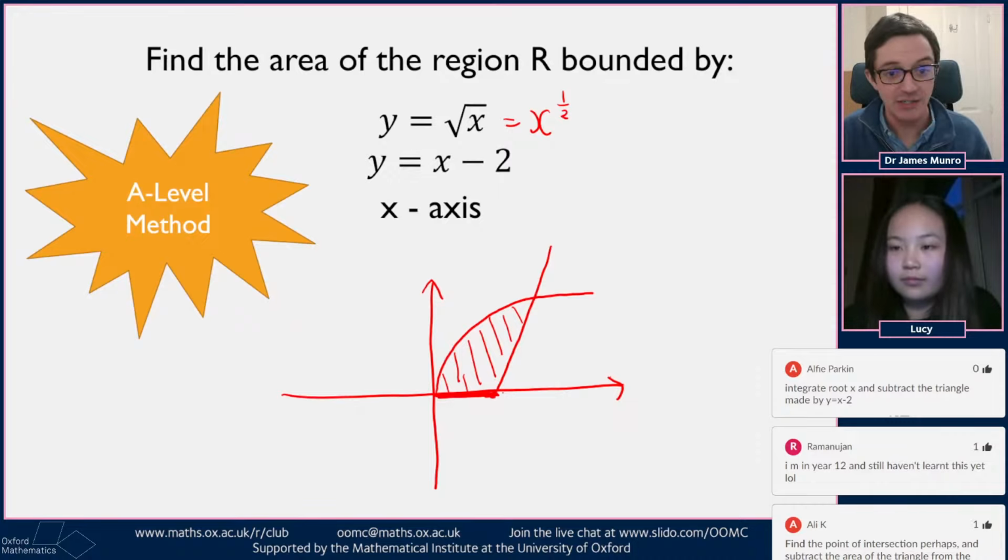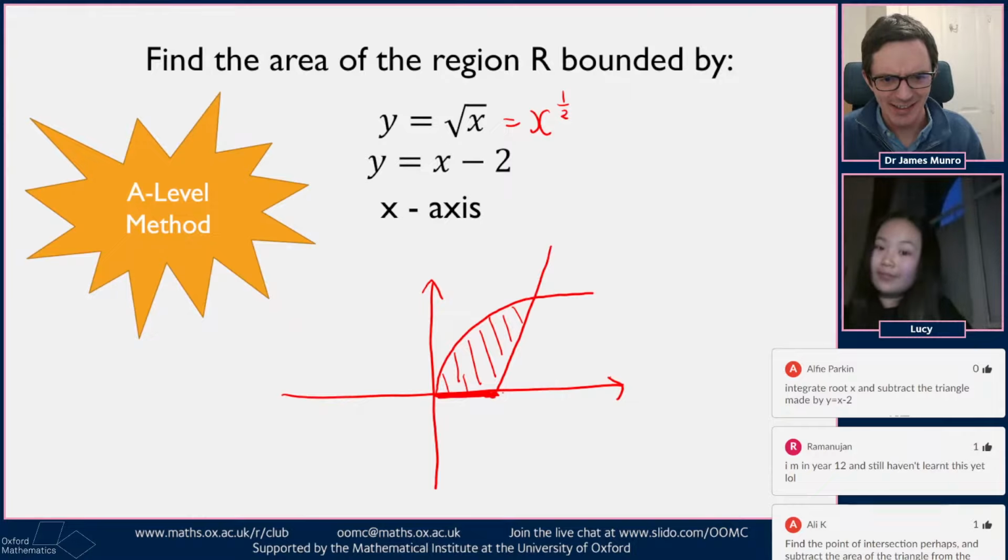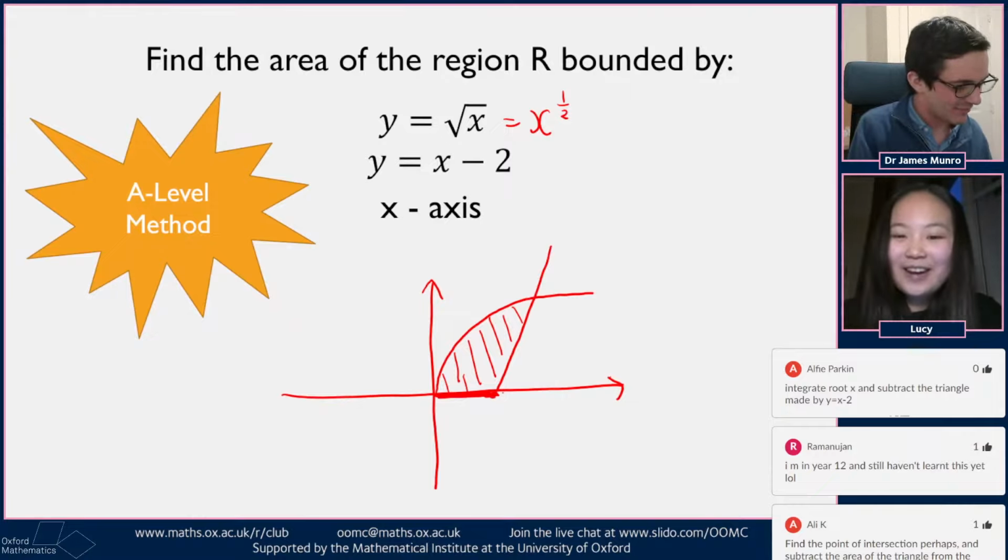There's a method for integrating functions like this. There's some rule about what happens when you integrate powers of x to find the area underneath curves. Alfie's got an idea, which is to integrate and subtract a triangle. Does that sound like the A-level method to you, Lucy? That sounds like a great A-level method.